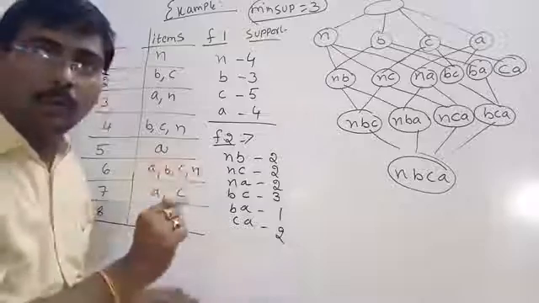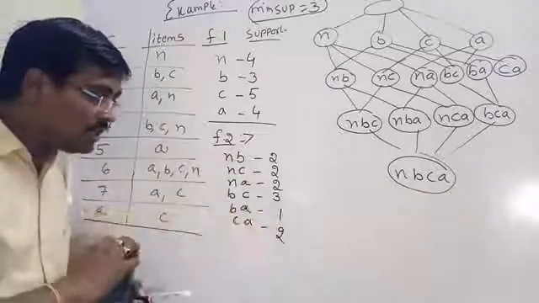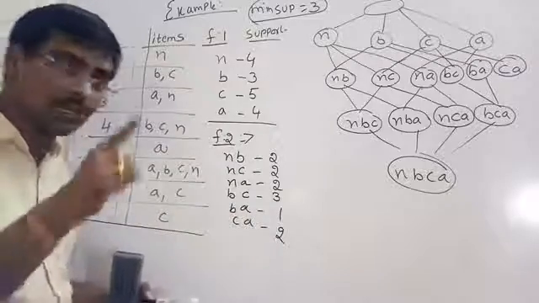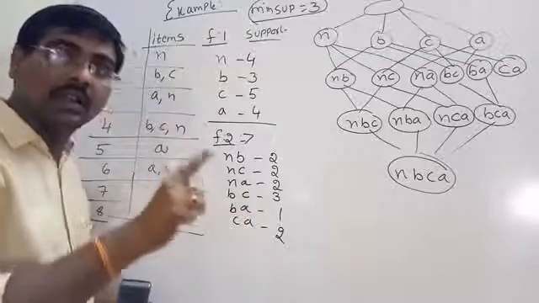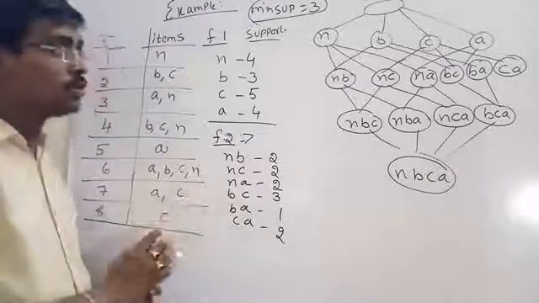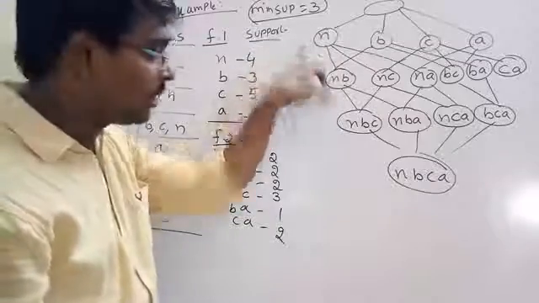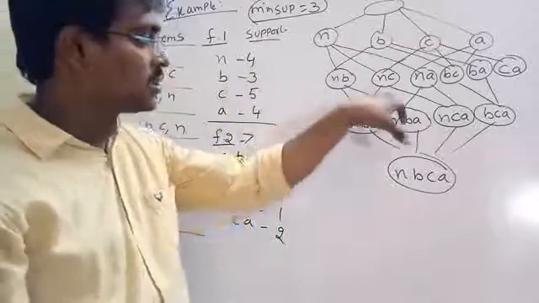Next we have one more point, that is the maximal frequent item set. So among these, which one is the maximal frequent item set? Maximal frequent item set means none of its supersets is frequent. That is, NB is a superset for N. NBC is a superset for these 2.